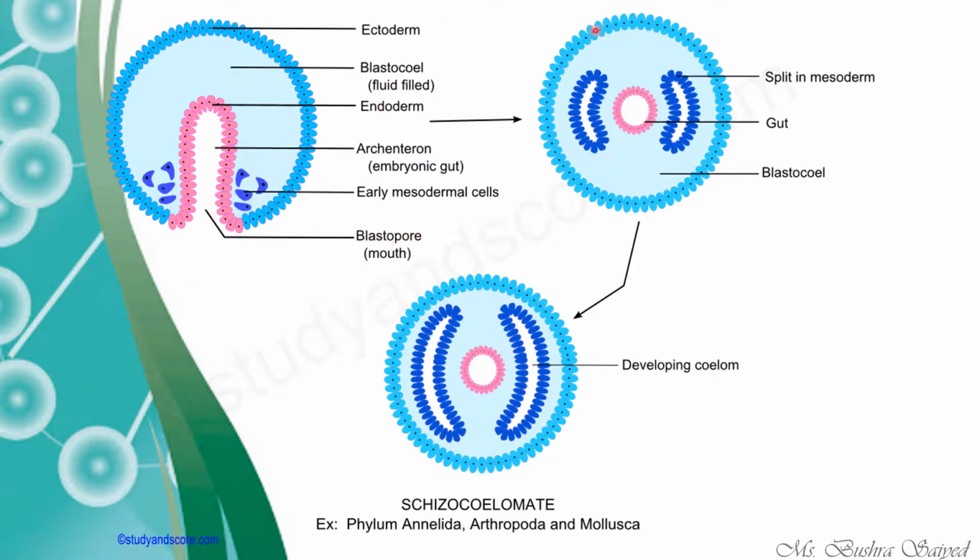From this stage, it will convert into this stage, that is, the split in the mesoderm. This is the mesoderm in the later stage. This is the gut precisely formed, and the blastocoel you can easily observe. As development continues, this is how the coelom forms from the mesodermal cells in schizocoelomates. Examples: Annelida, Arthropoda.